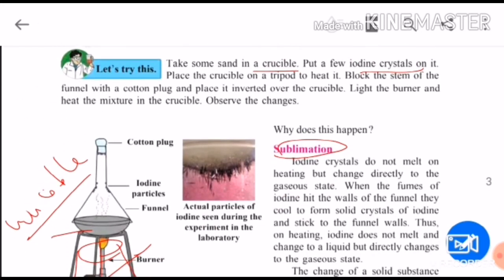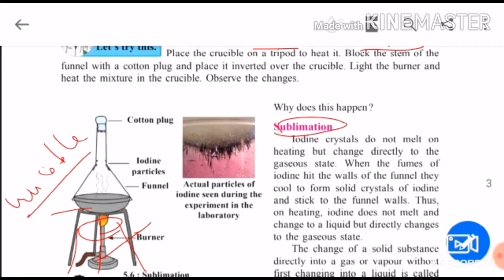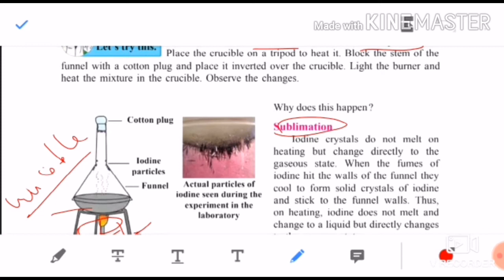The funnel has to be kept inverted. Block the stem of the funnel with a cotton plug. Children, you have to block the funnel's mouth with the help of this cotton plug. Light the burner from below and heat the mixture in the crucible, the sand you have taken. Observe the changes, what you will see, with the iodine crystals in it.